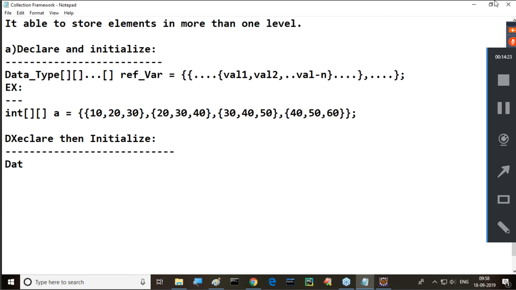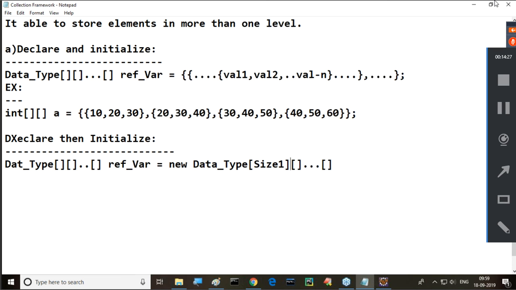Right, so now observe this clearly, data type. First we have to declare this reference variable, which we need to take as equal to new data type of size 1, size 2 and so on, like this. Here I need to provide size 1, size 2, and so on, now size n. Like this we provided size n. Semicolon.